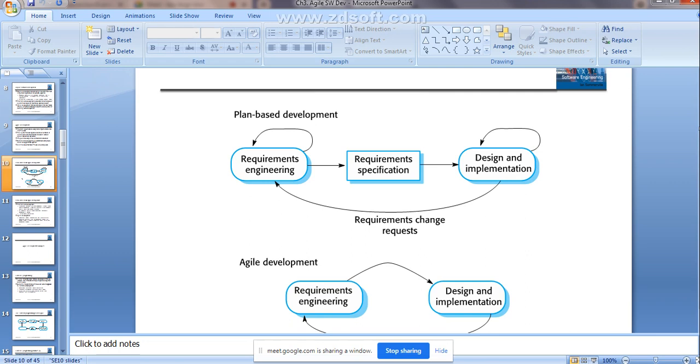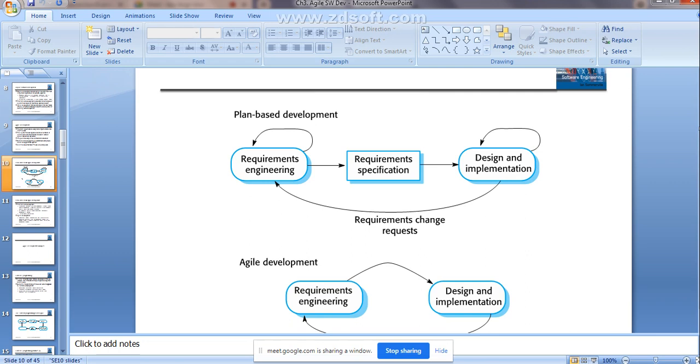It has to go back to the first phase, the initial stage. First again you need to collect the requirement, do the designing part, then you can go for the implementation. That is the case in the waterfall model, or you can say plan driven development. You need to understand the requirement first very well, then only you can go for the development.